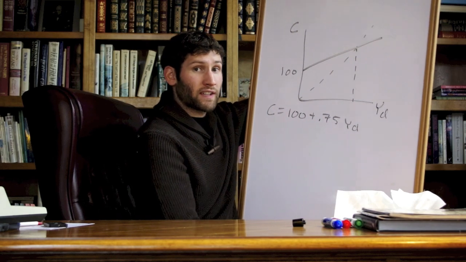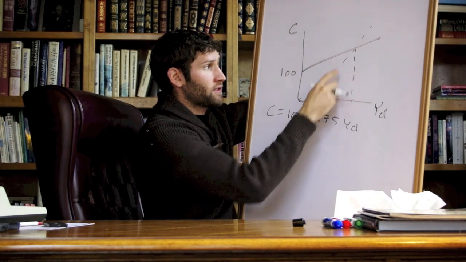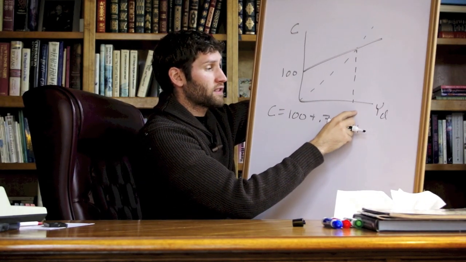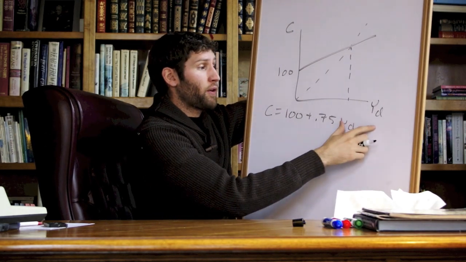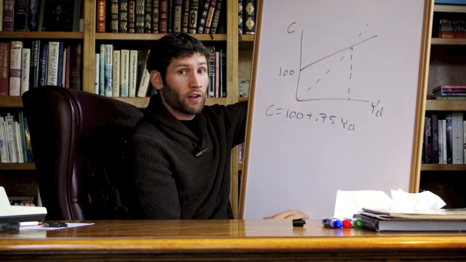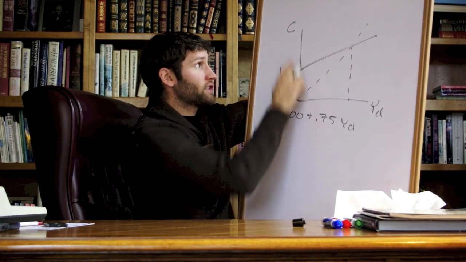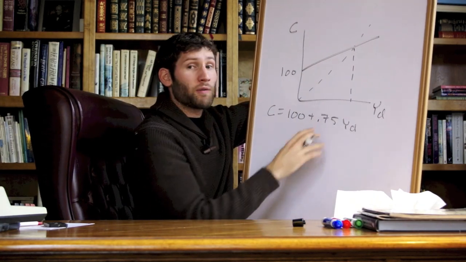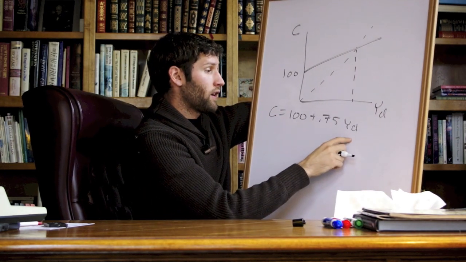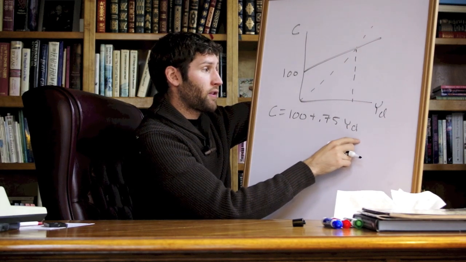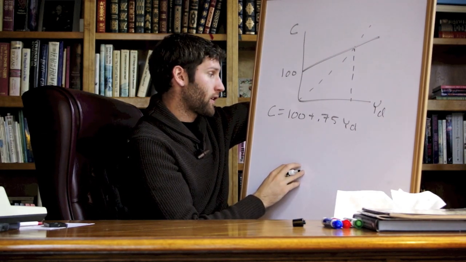Now note what this intersection means. This intersection says, when is our savings going to be exactly 0? I say savings is 0 because disposable income and consumption are going to be equal. If we're consuming exactly how much we earn, we must be saving nothing. So here let's find what income is going to give us savings equal to exactly 0.